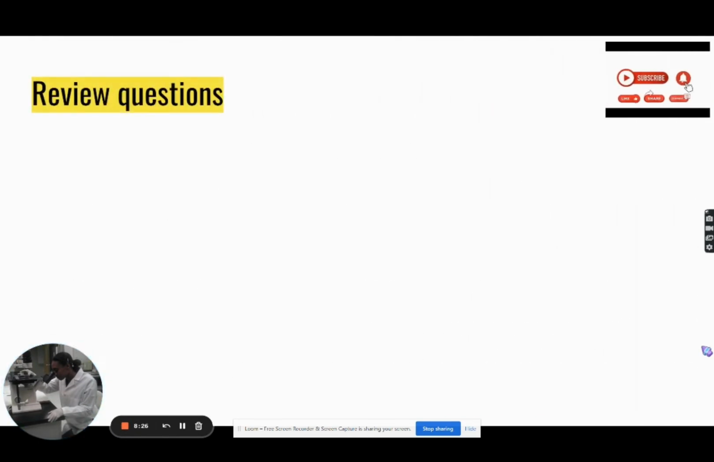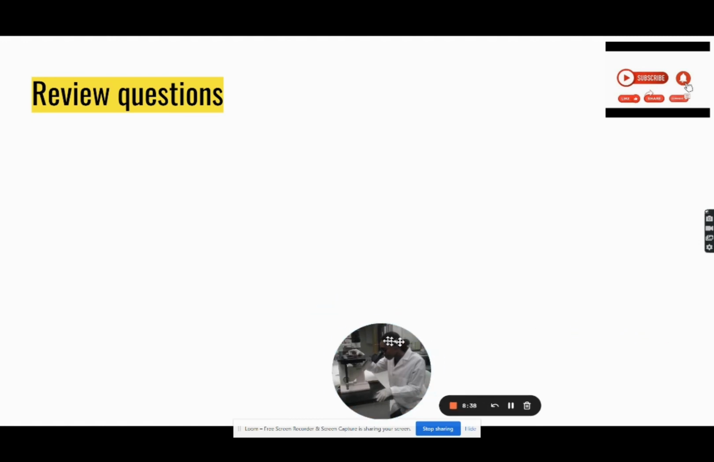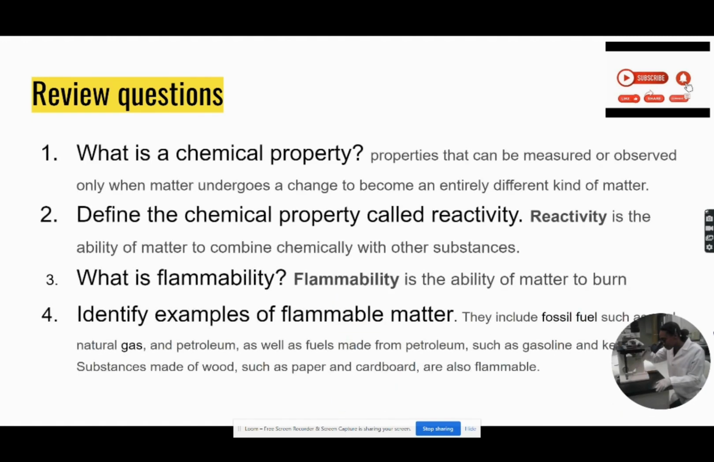All right, so guys, we're just going to review the questions that we started out with, those essential questions, just to see if we remember what we talked about, right? So let's get to that. What is a chemical property? Right, so basically we know that chemical properties are properties that can be measured or observed only when matter undergoes a change to become an entirely different kind of matter. So that's the only time you'll get a chemical property, when it changed to a different kind of matter, right?